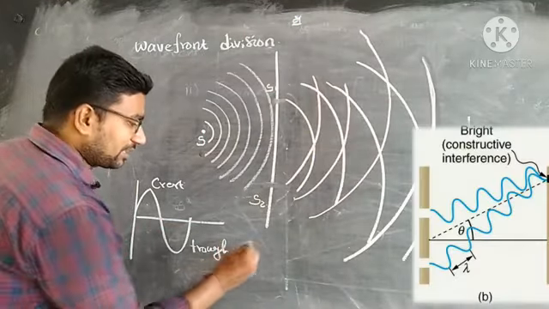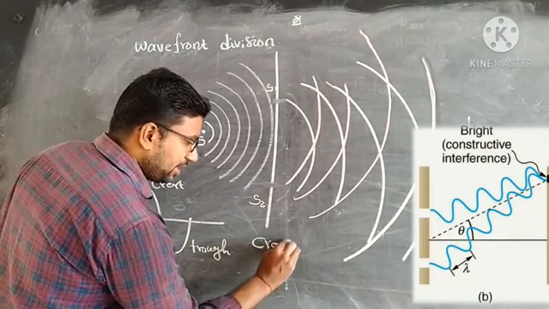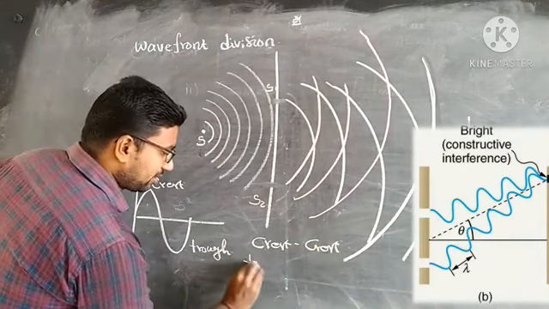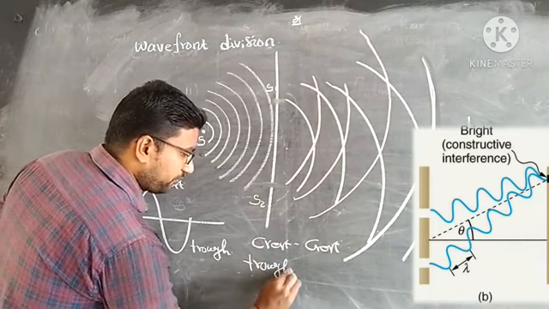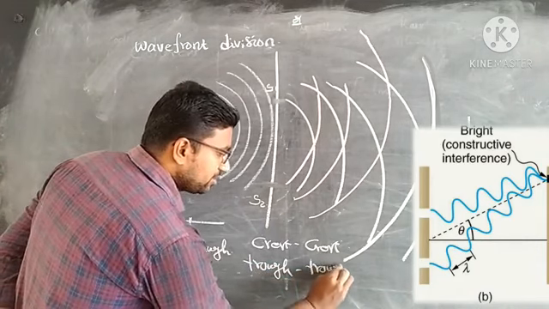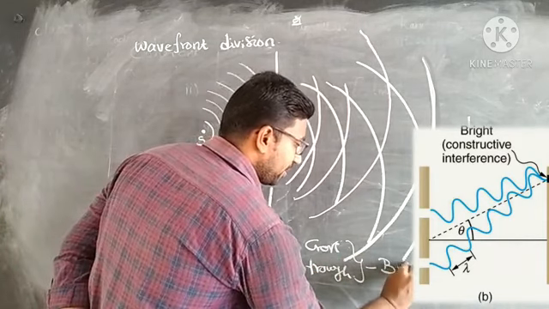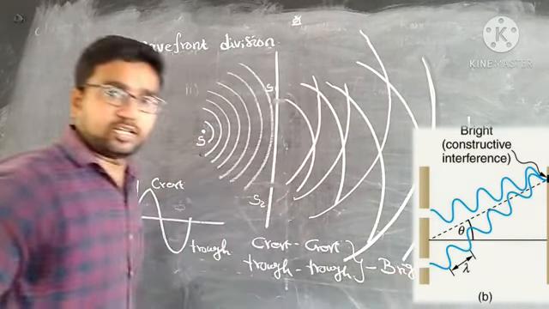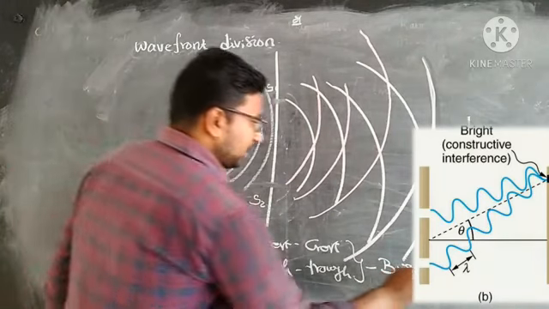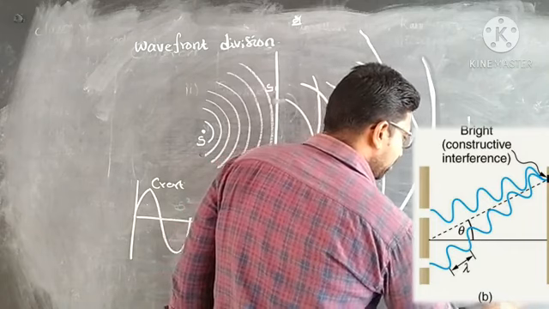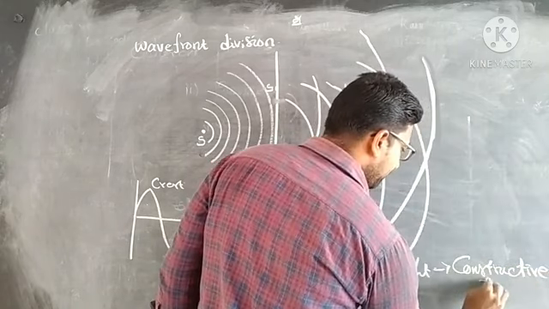Once crest and crest meet, or trough and trough meet, it produces bright fringes. Bright fringes are called constructive interference.